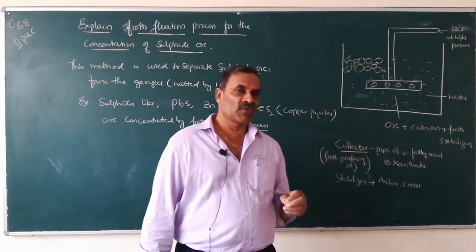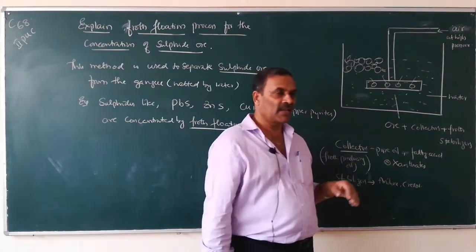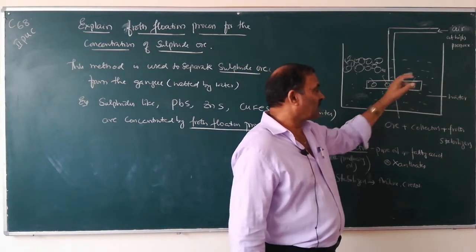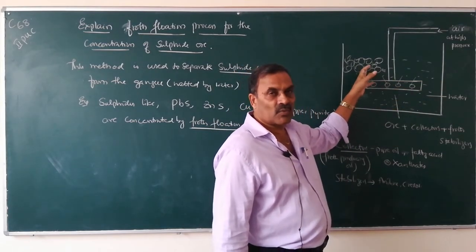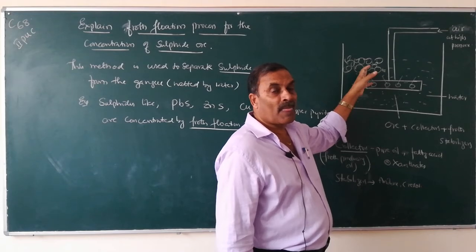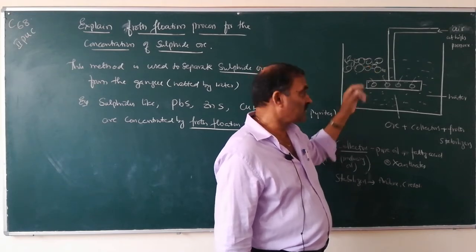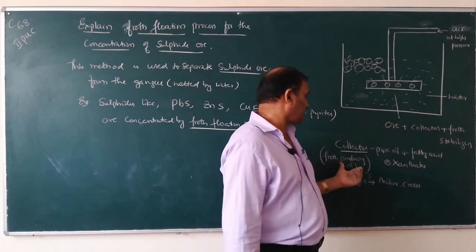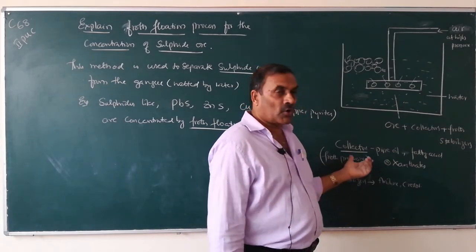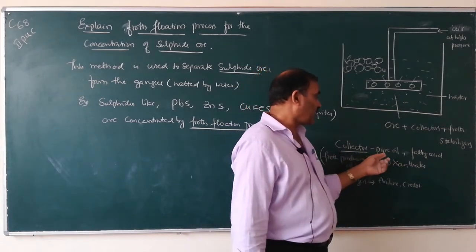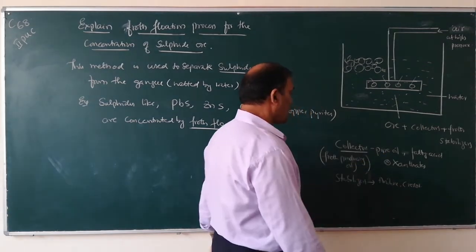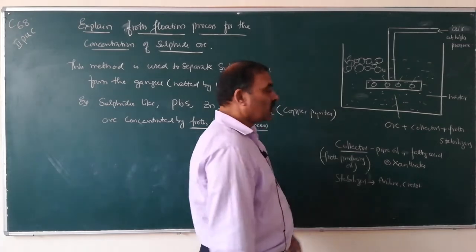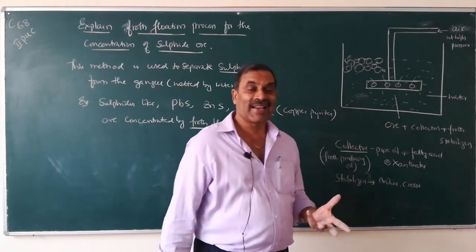What actually is the procedure? In a big tank, take water and add powdered ore particles and frothing agents like pine oil or fatty acids or xanthates. They are called froth producing oils or collectors.